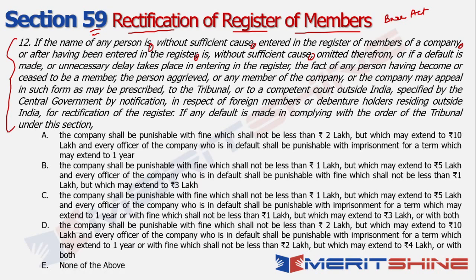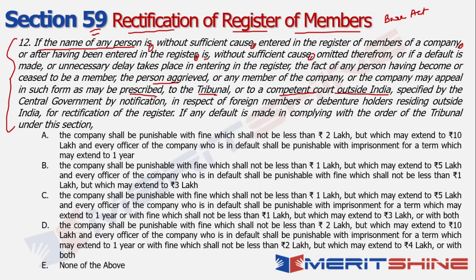So if I look at this, if the name of any person entered in the register of members of a company is omitted therefrom, or if a default is made, the person aggrieved or any member of the company or the company may appeal in such a form as may be prescribed to the tribunal or to a competent court outside India. So that is the crux of this.